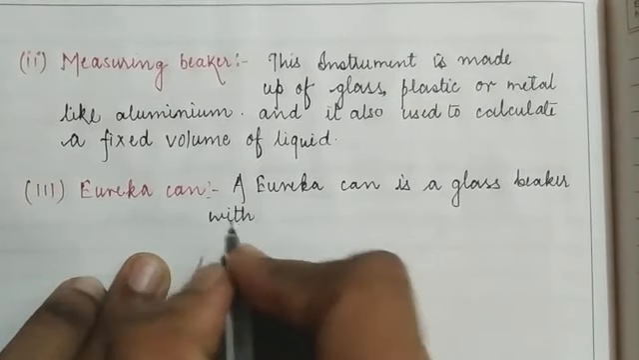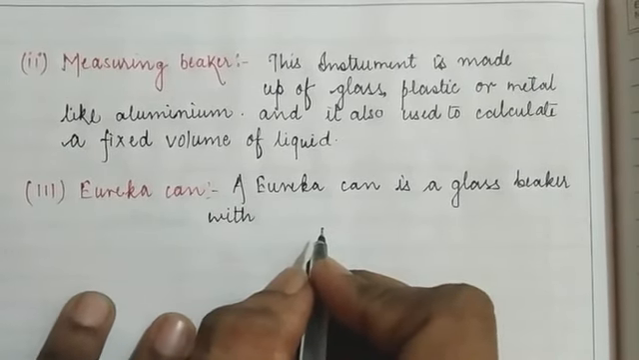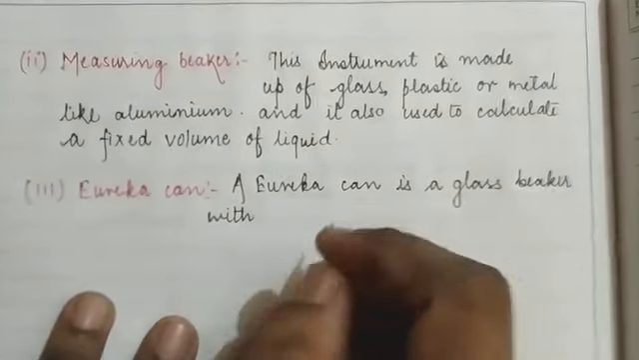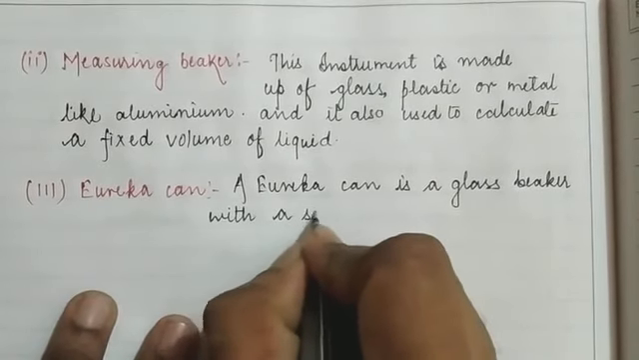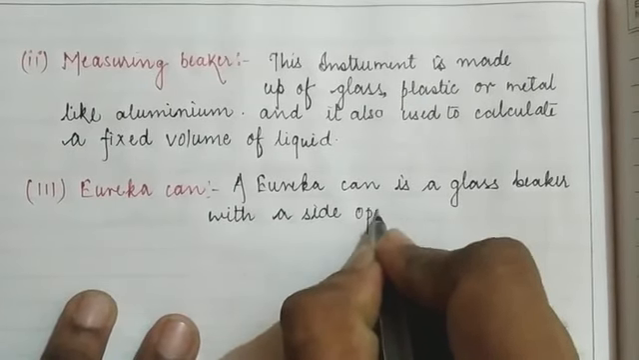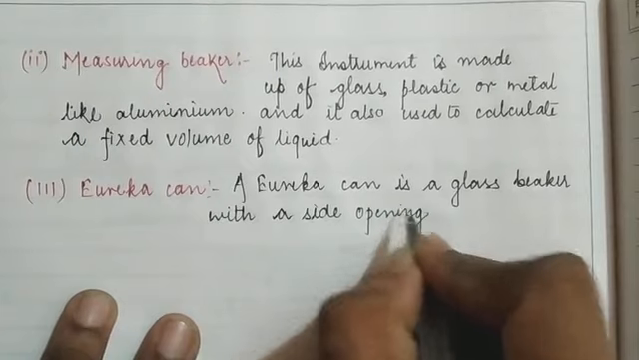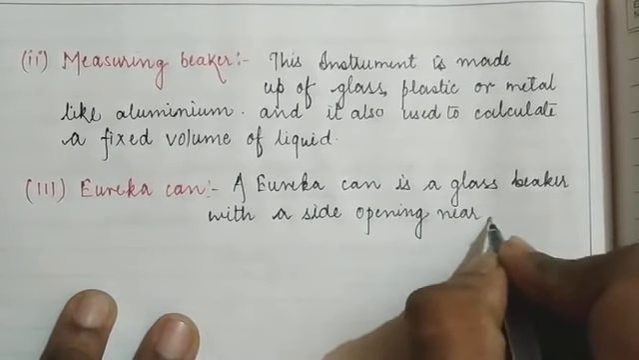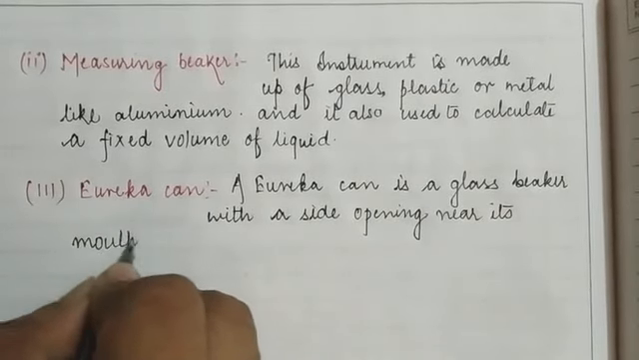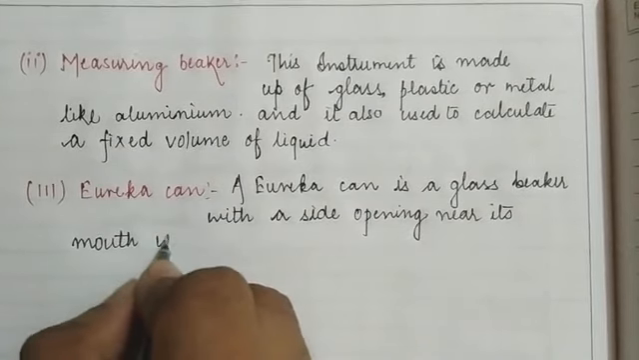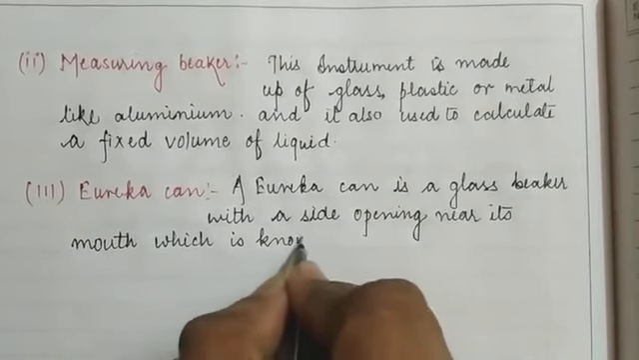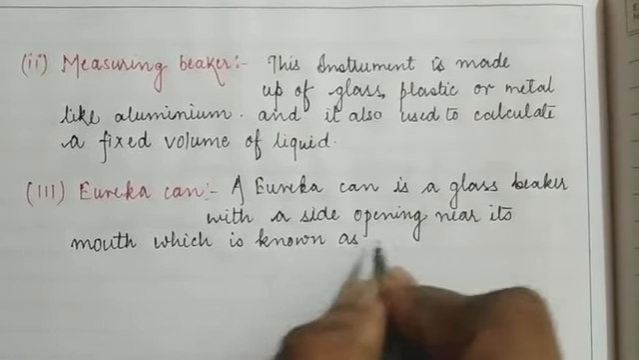A Eureka can is a type of instrument which is used for the measurement of volume, and it is made up of a glass beaker with a side opening near its mouth, which is known as the spout.